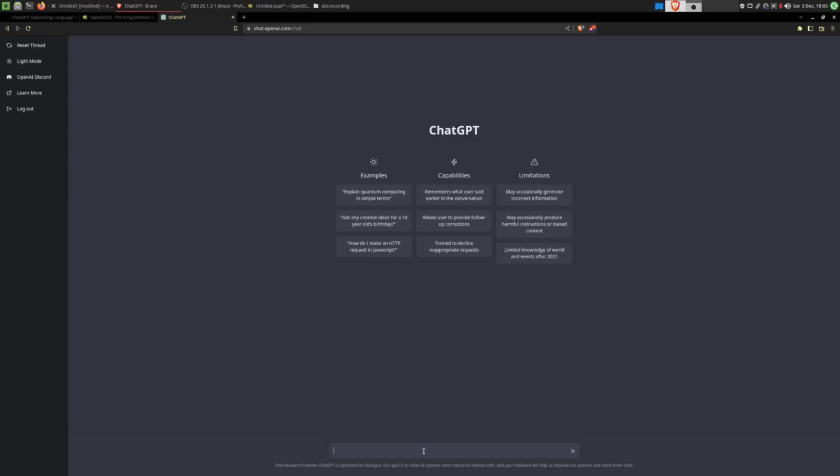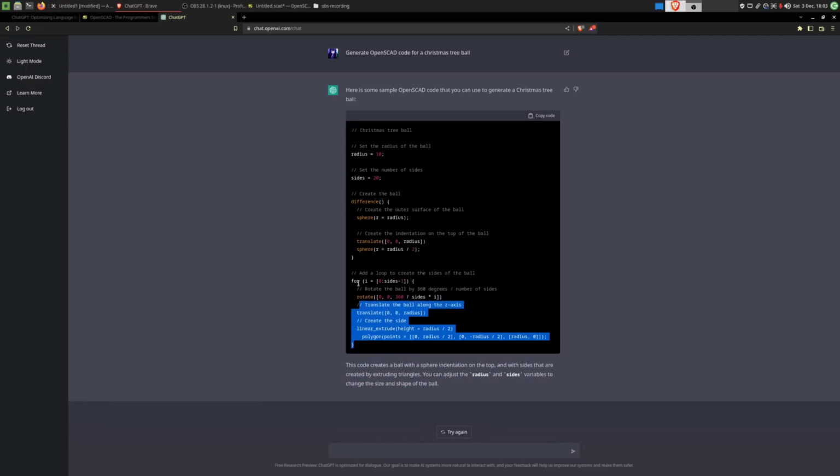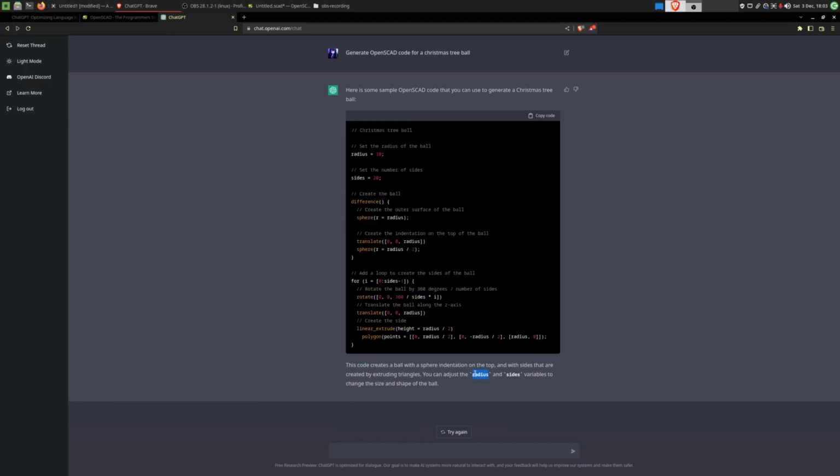Let us start by asking it for a Christmas tree ball. And just like that, it starts generating the code. Now the fun thing about this, it also generates some small pieces of documentation or explanation of what the code actually does. And of the two parameters we can influence here, which is very fun.